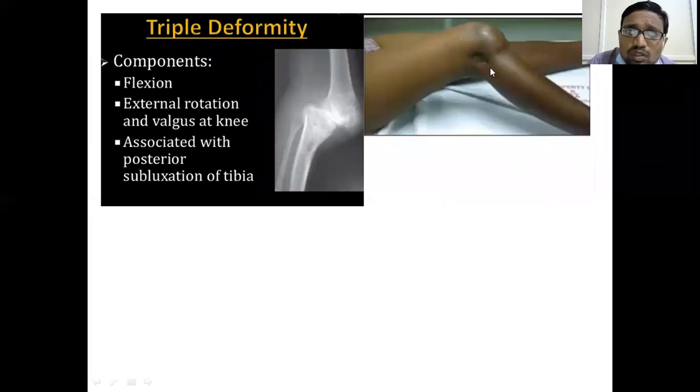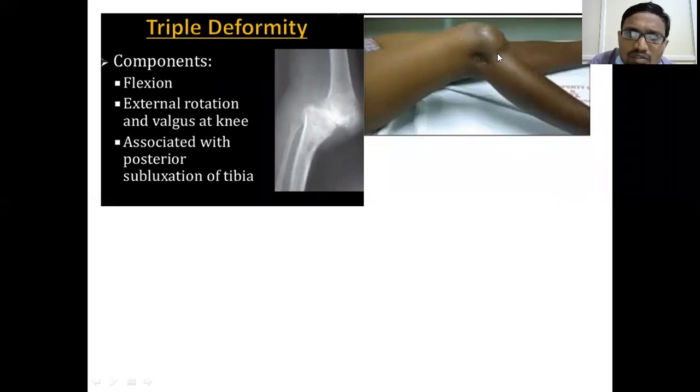If it is because of tuberculosis, ATT will help, and fusion of the knee. That's the only option that is provided. You cannot provide a mobile knee here. You have to fuse. Arthrodesis is the outcome usually. You can give a knee replacement also, but it is difficult. In tuberculosis, you cannot do knee replacement that easily, but it can be done. So triple knee is very difficult to treat.